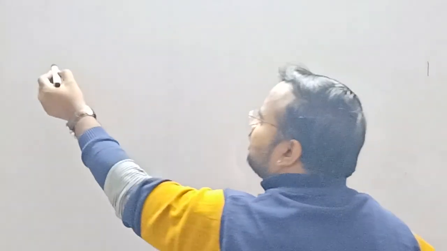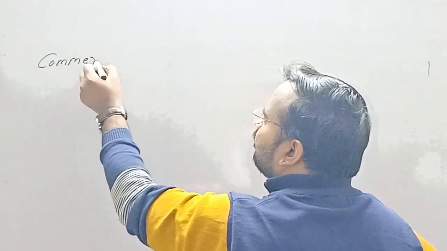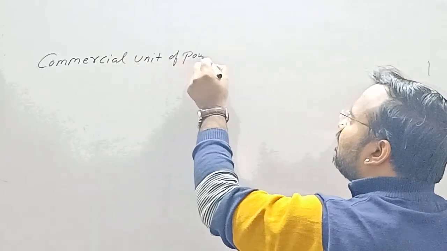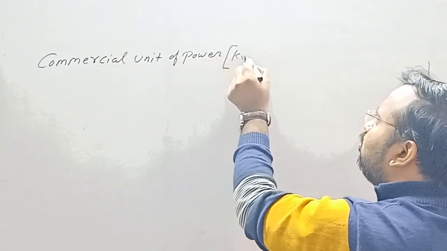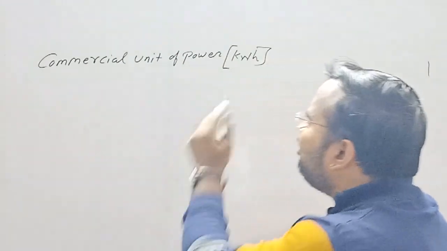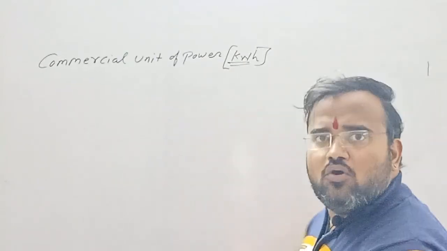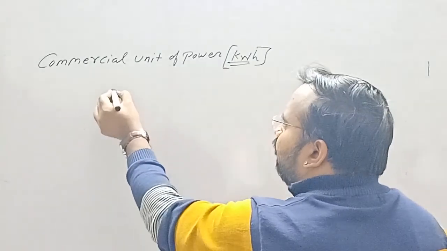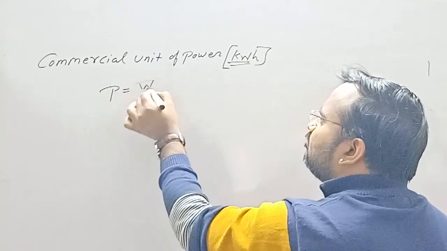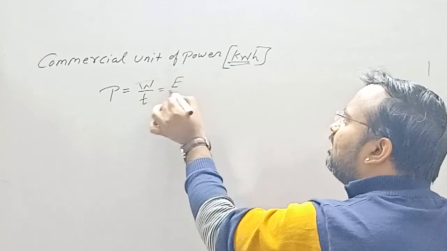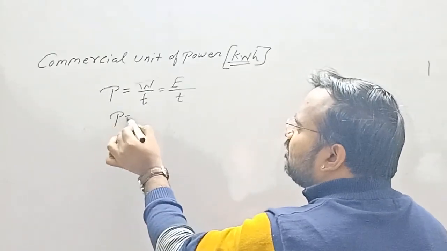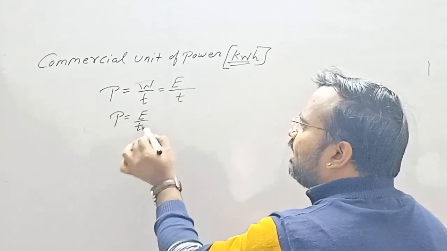Next topic is commercial unit of power. The commercial unit of power is kilowatt hour. Now we'll see what is the actual value of kilowatt hour. We know that power is equal to work done upon time, or we can write energy consumed upon time. So I will write power is equal to energy consumed upon time.